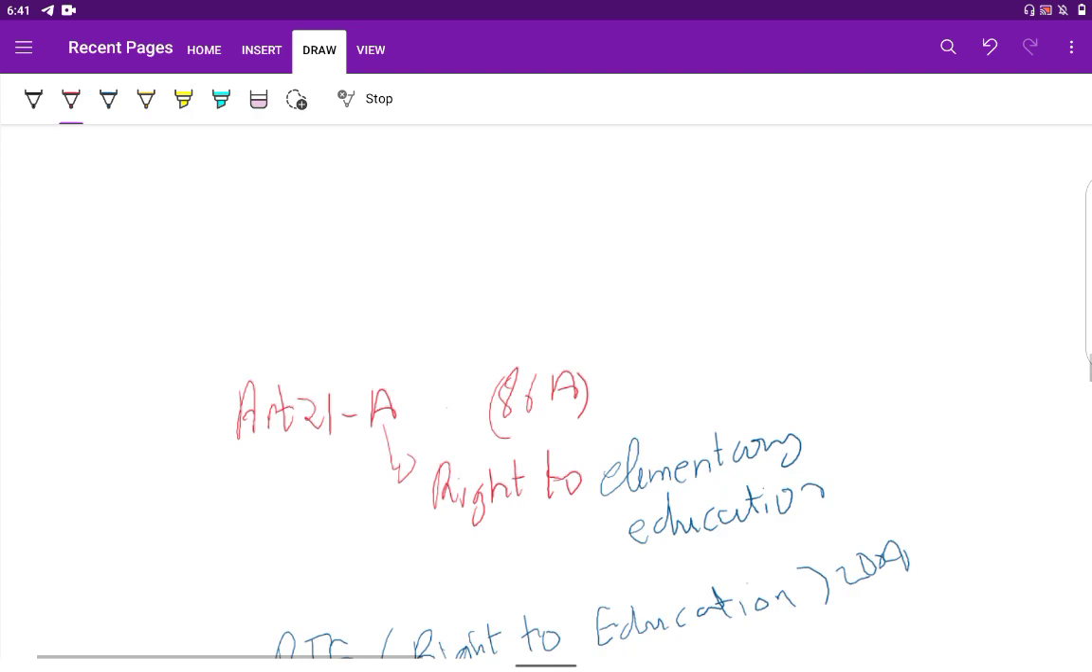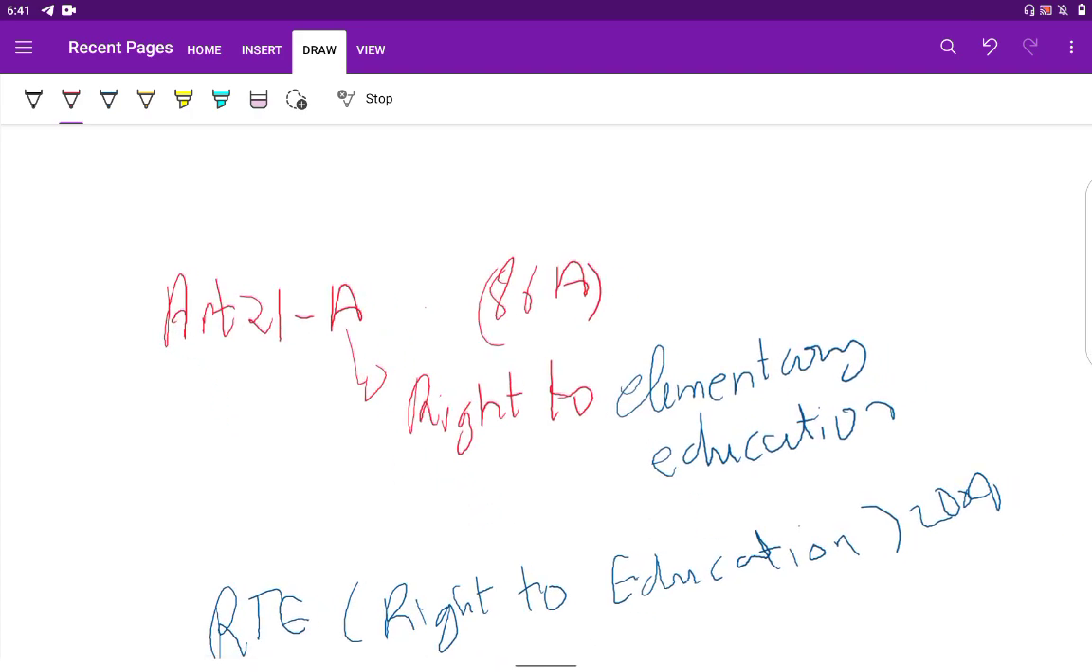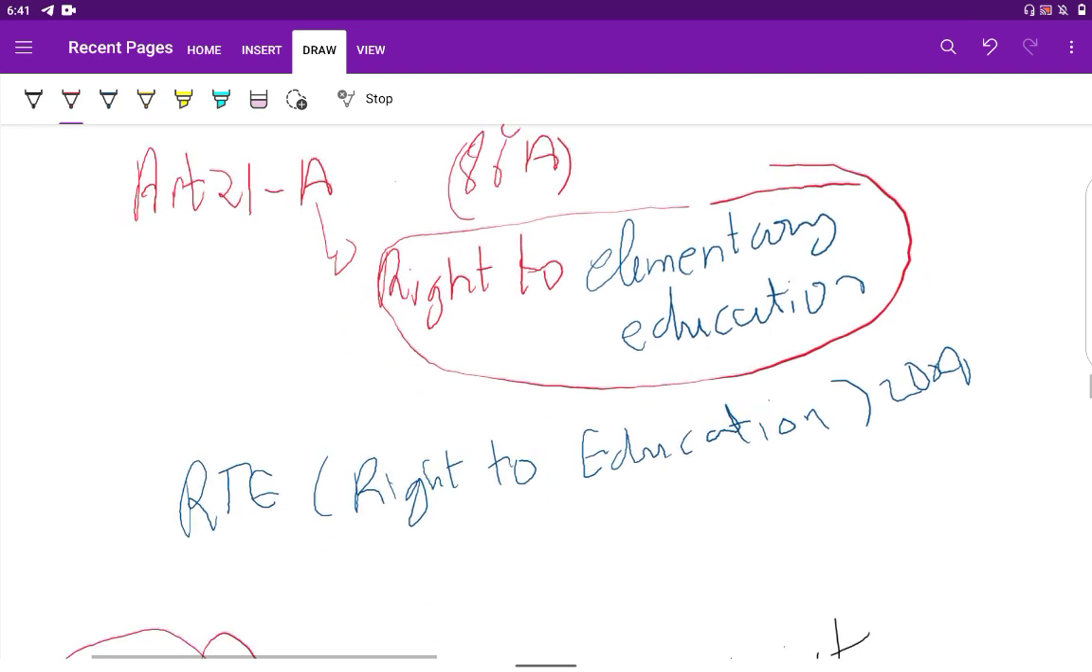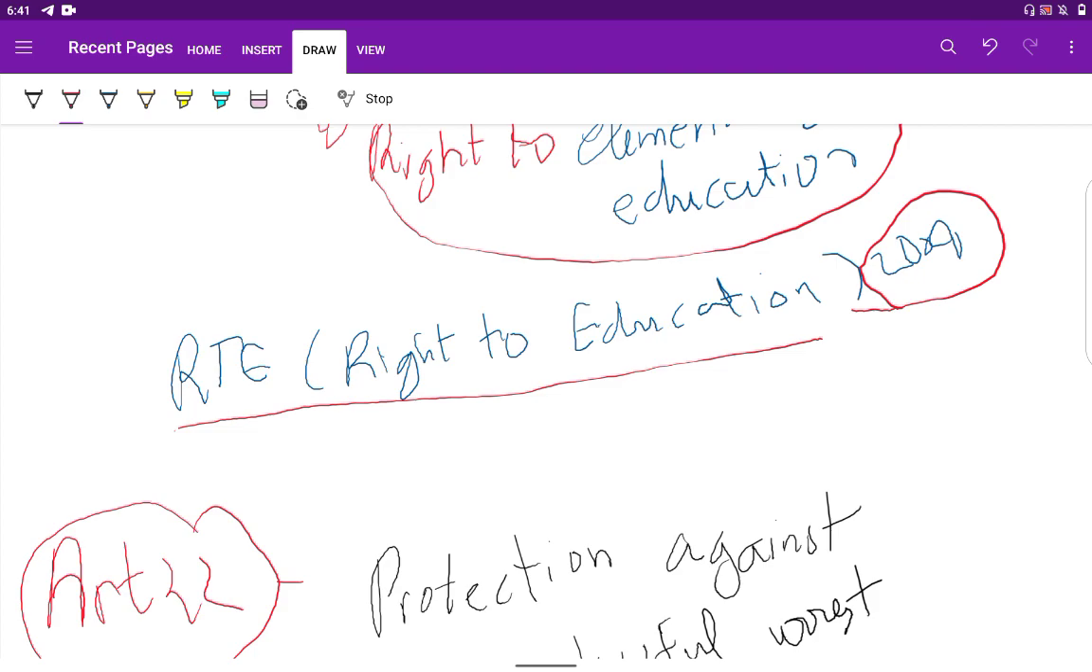Now coming to Article 21A. Article 21A is the right to elementary education. So this was inserted by the 86th Constitution Amendment Act. In order to enforce this right, the Right to Education Act was implemented in 2009.